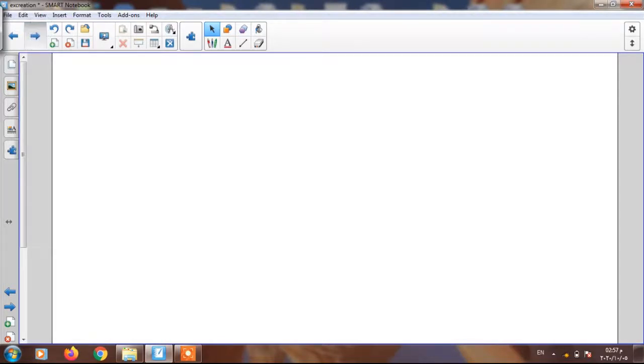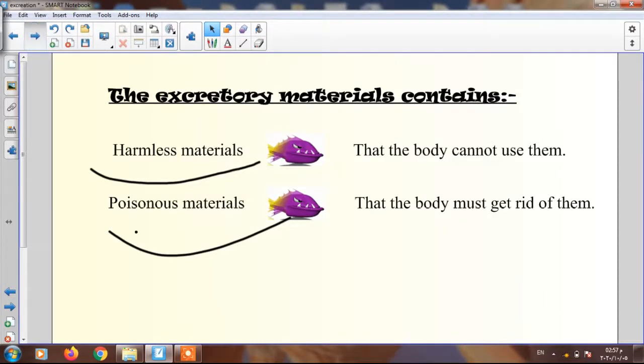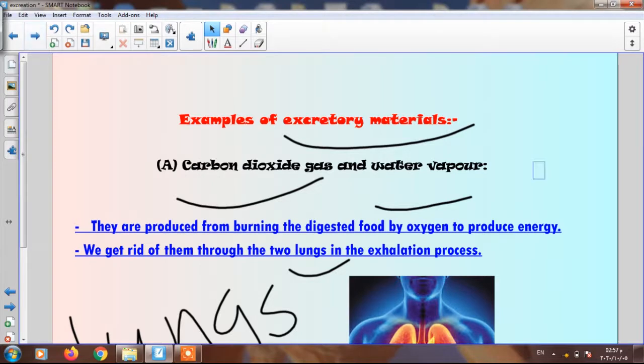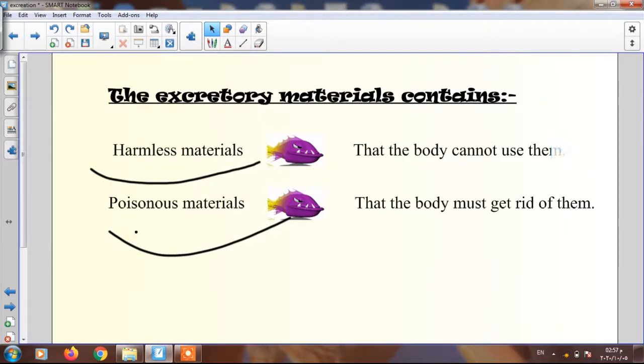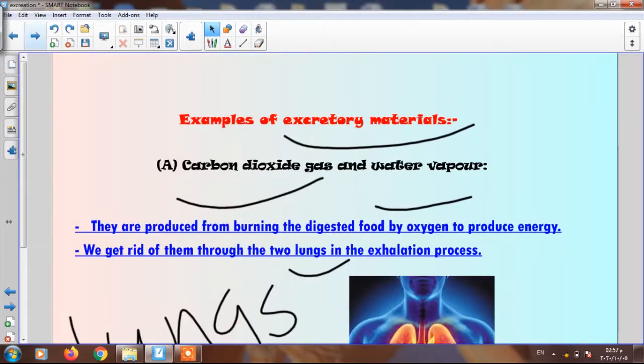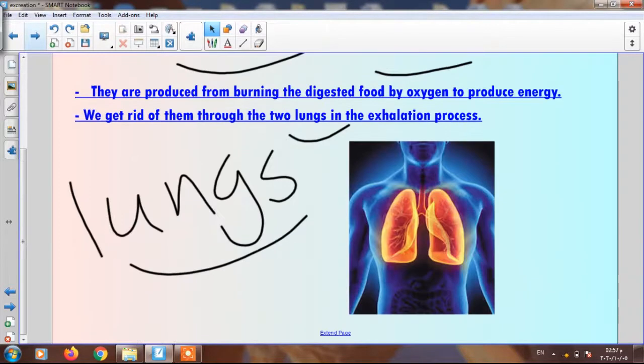Excretory materials are like number one, carbon dioxide gas and water vapor, and our body gets rid of these wastes through the lungs during exhalation.